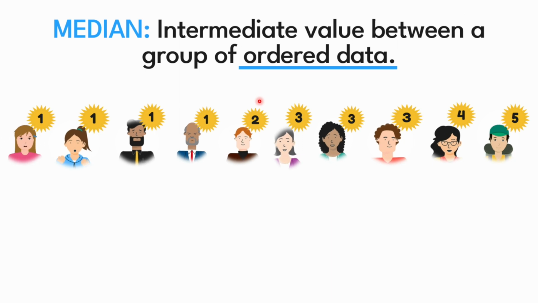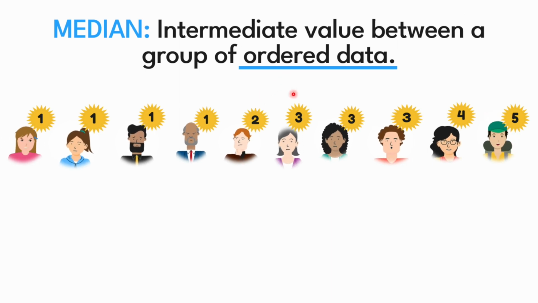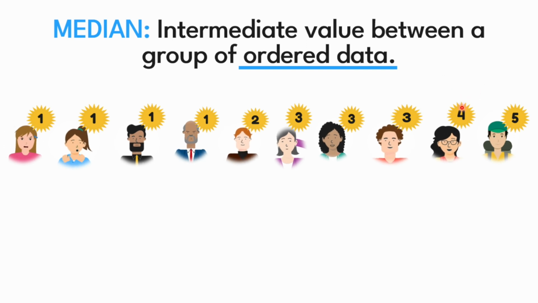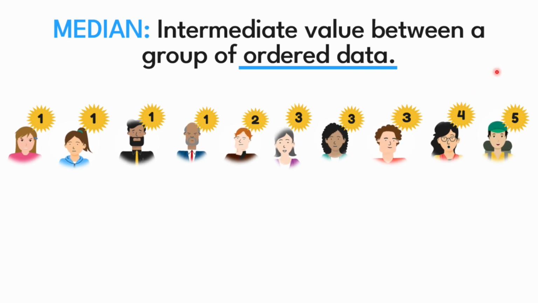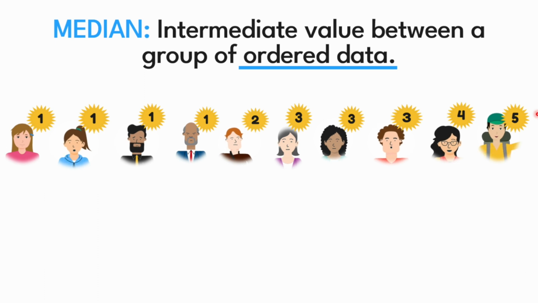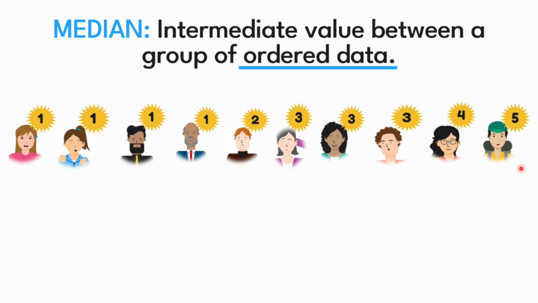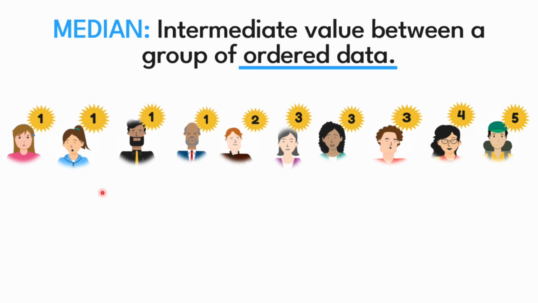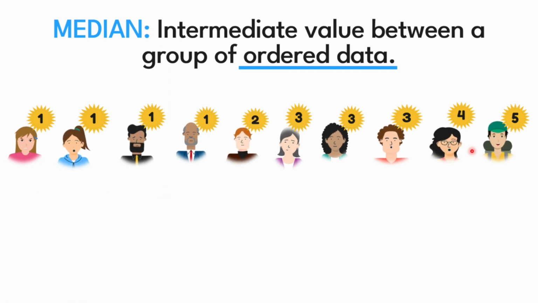Then we have the one who said 2. Then there are those who said 3. Then the one who said 4, which was the median in our previous example. And finally, the one who said 5. He is the happiest of all. So, those who feel most unhappy are on the left, and those who are happiest are on the right.